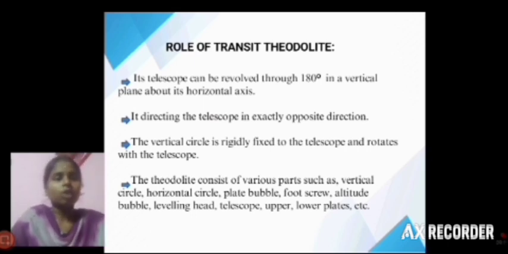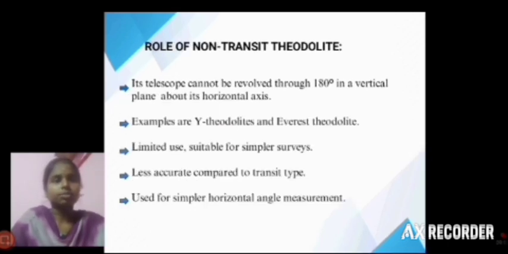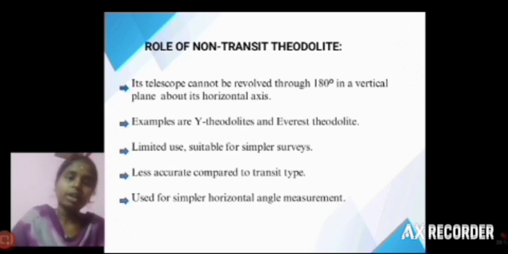Then the role of the non-transit theodolite. This non-transit theodolite cannot be rotated through 180 degrees about its horizontal axis. Some examples are the Y theodolite and the Everest theodolite. It can be used for limited surveys and limited use.